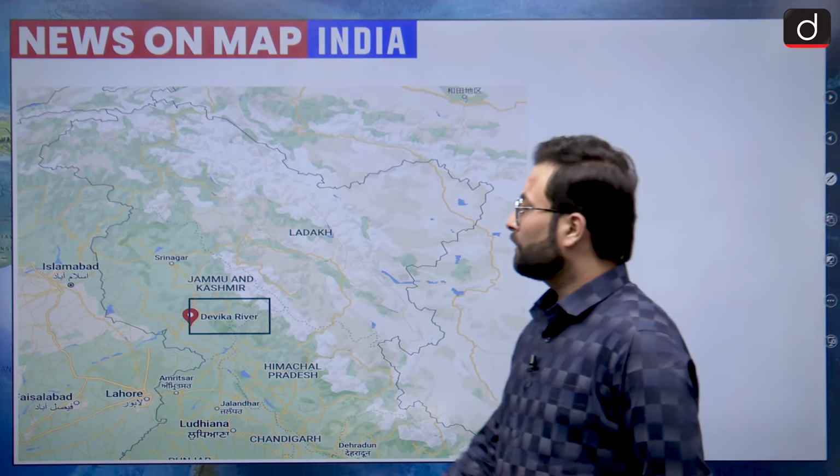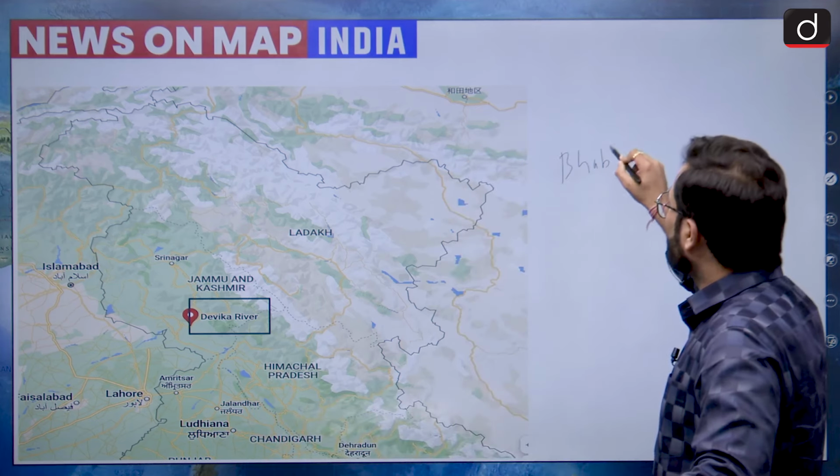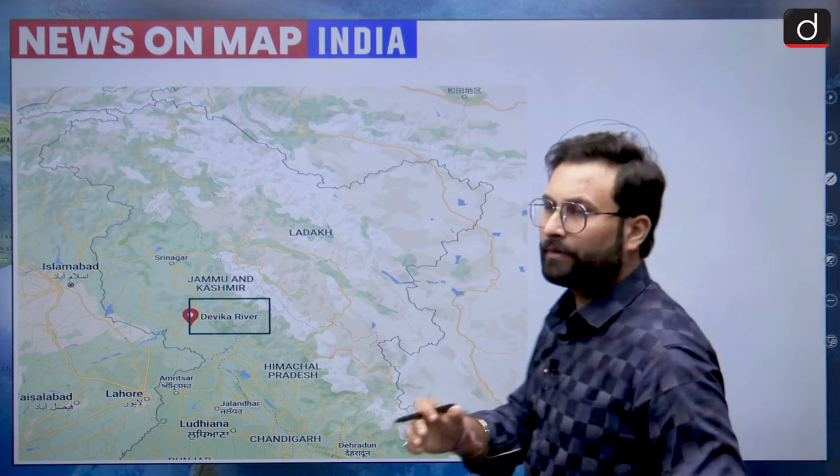When we are talking about this river, most of the parts of this river are in Jammu and Kashmir. I have not shown you the proper course, because this river Devika has its course in patches. You must have heard about this Bhabar region. In this region most of the rivers disappear during their course. Because there are various voids in the pebbles, they go beneath the surface, because of which we can say that these rivers are kind of disappearing again and again.